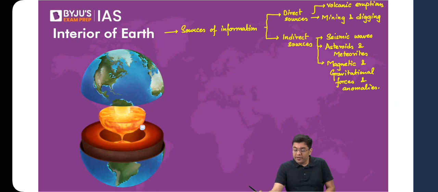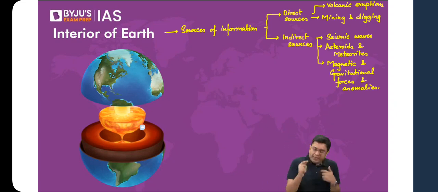Why is the shape of Earth only circular, not in other shapes? What is the shape that you would want the Earth to have? Tell me. I will ensure that that shape is present. But yesterday also I had given you the example, anything which rotates continuously. For example, the dough that you take in order to prepare chapatis, etc. Now you rotate that dough, you make it into a sphere. So that dough is of a random shape. How do you make it into a sphere? By continuous rotation. Any molten material, when it continues to rotate, will take that circular shape. There is no rocket science behind it.